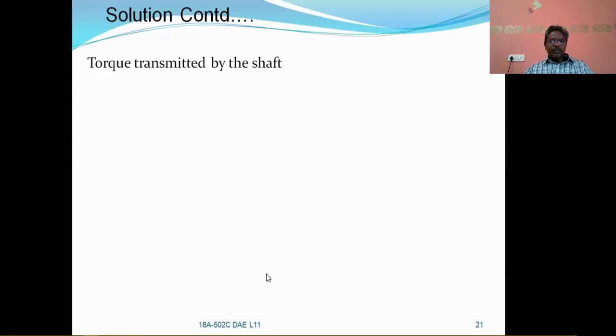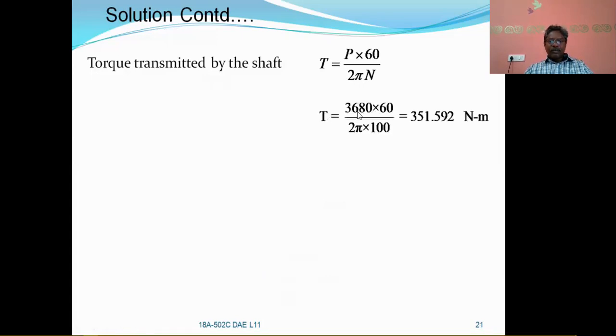Let us substitute the N value and power value. T is equal to P into 60 by 2 pi N. So substitute P is equal to 3680 into 60 by 2 pi into 100 revolutions per minute, and you will get the torque value as 351.592 Newton meters.